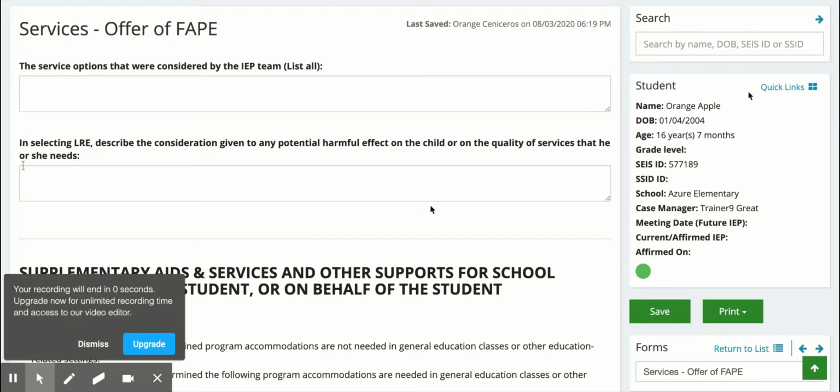Next, in selecting LRE, describe the consideration given to any potential harmful effect on the child or on the quality of services that he or she needs. In the box, please enter all considerations given to any potential harmful effects that may be due to removing the student from his access to his general education peers or removing him from his general education class for additional specialized academic instruction service minutes. These are only potential harmful effect reasons that you can list here.